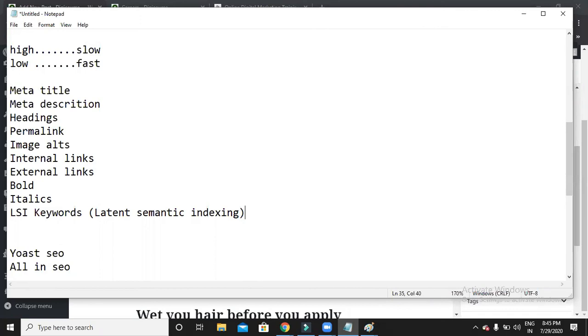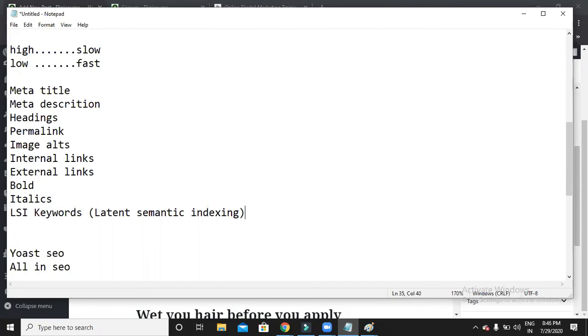Now let us say I'm trying to write a blog on how to shampoo your hair. In this blog, Google will see whether I have phrases like water, cold water, lukewarm water, rinsing, washing, applying. So water is already used, right? Conditioner, rub. These are the words that help your blog. So now Google understands that this is exactly what the blog is all about. In such a way you have to use LSI keywords.